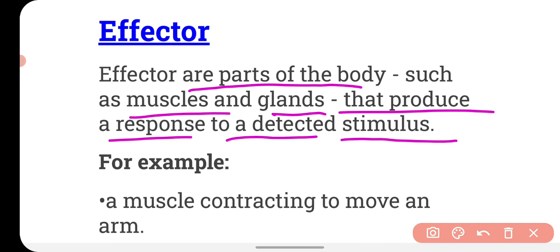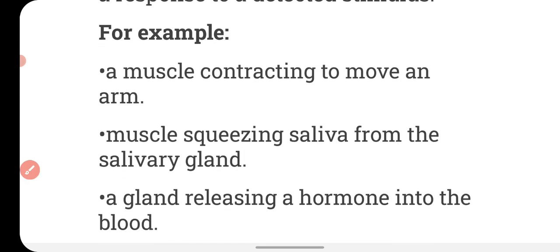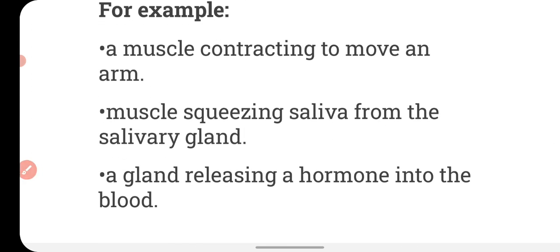Our brain gives the command to the different parts of the body, and those parts respond according to the commands of the brain. That part of the body which works on the command of the brain is called an effector. For example, a muscle contracting to move an arm.